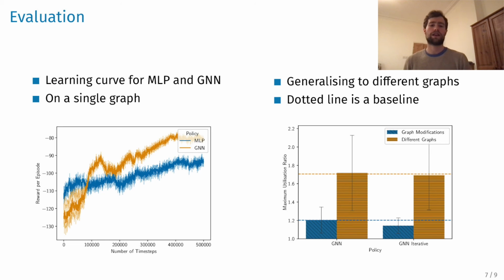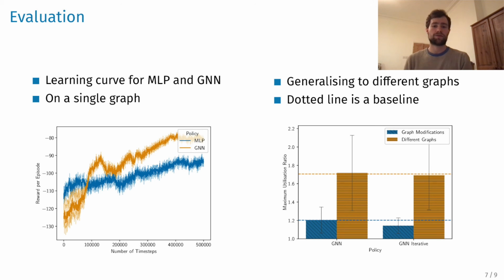Okay, so now let's have a look at how this method performed. So there are two graphs here, and the first on the left is a comparison between the MLP model, which is the previous work, and the GNN one, which is ours. What you're actually seeing is a single learning curve that is representative of the training for a static graph.